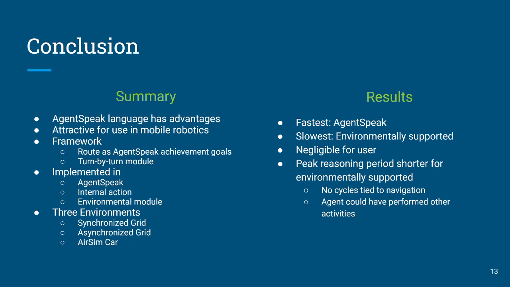I've compared implementations in agent speak with an internal action and environmental module for generating our routes, and we've done this in three environments: synchronous and asynchronous grids, building up to a more complicated simulated car with AirSim. As I said, in the asynchronous cases, which is most realistic for robotics, the agent speak was the fastest, with environmentally supported being the slowest, but these differences frankly are negligible for the user. Our peak reasoning period was shortest for the environmentally supported system, and that's because you simply didn't have to wait. So you could have actually used those reasoning cycles for doing other things.